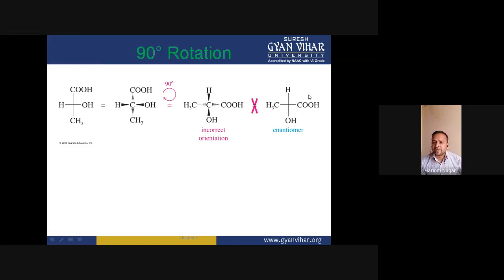The configuration assigned according to the priority order would be the actual configuration. If the lowest priority group is present on the vertical line, then we do not reverse the configuration. Whatever configuration comes according to priority order is the actual configuration.